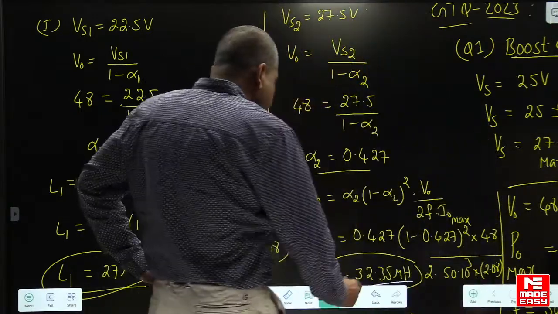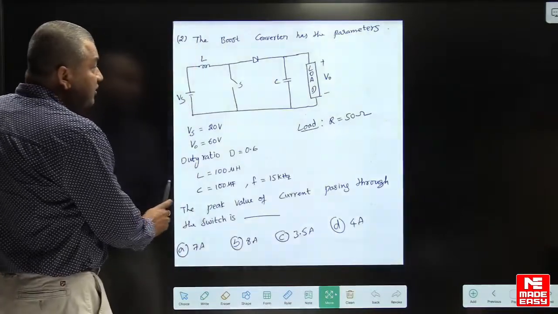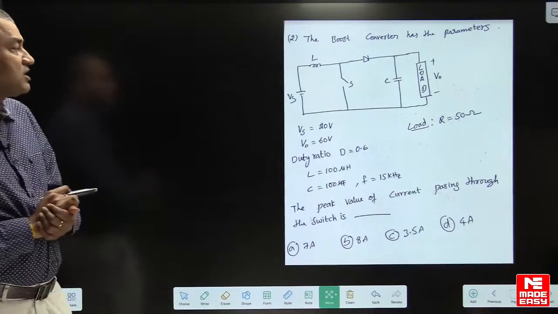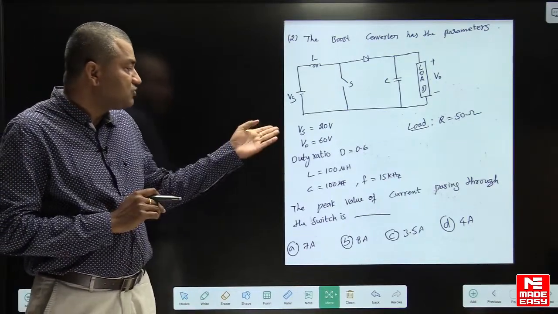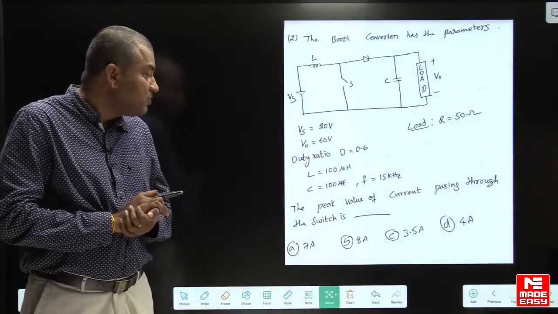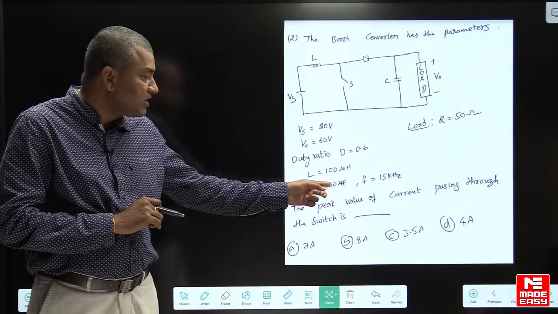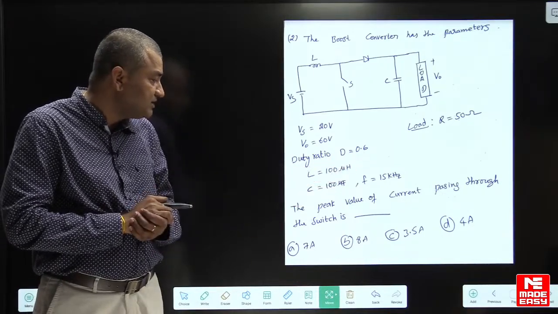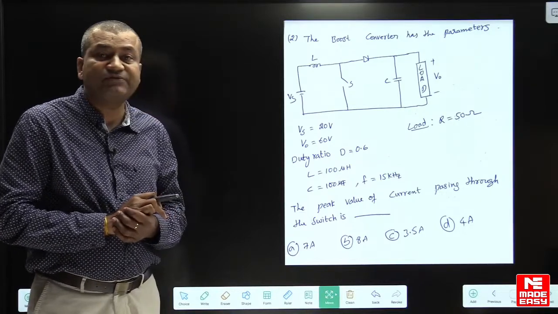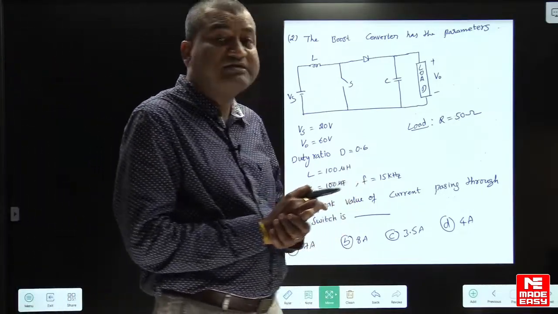Yes, go through the next question. Yes, all of you try this question now. Yes, this is also a boost converter. Supply voltage is 20 volts, output voltage is 60 volts, duty ratio is 0.6, inductance 100 microhenry, capacitance 100 microfarad, frequency 15 kilohertz. Load resistance is 50 ohms. Find the peak value of current passing through the switch.